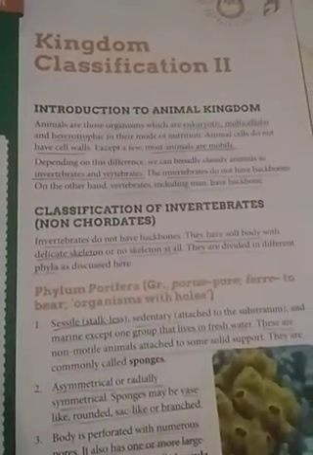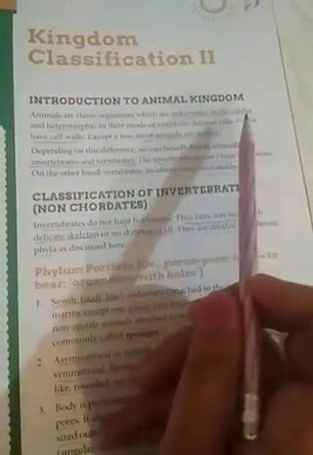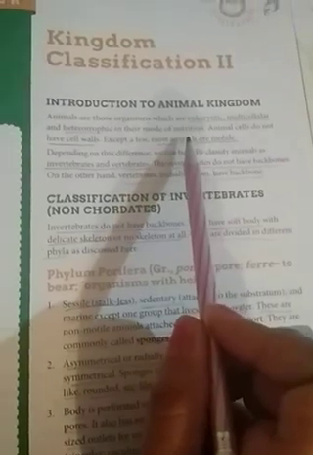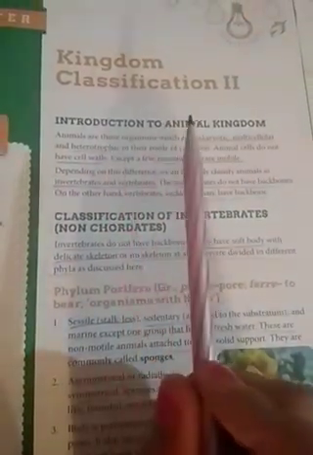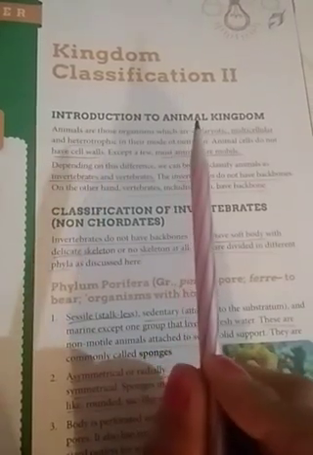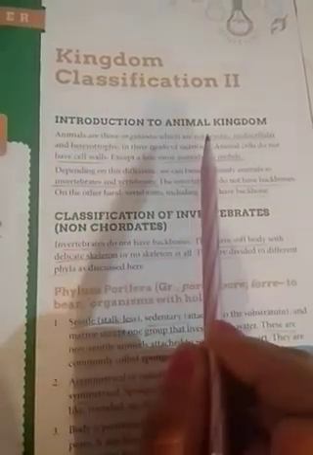So today we are going to deal with the animal kingdom. Animals are those organisms which are eukaryotic, multicellular and heterotrophic in their mode of nutrition. That means animals basically depend upon others for their nutrition, for their food.